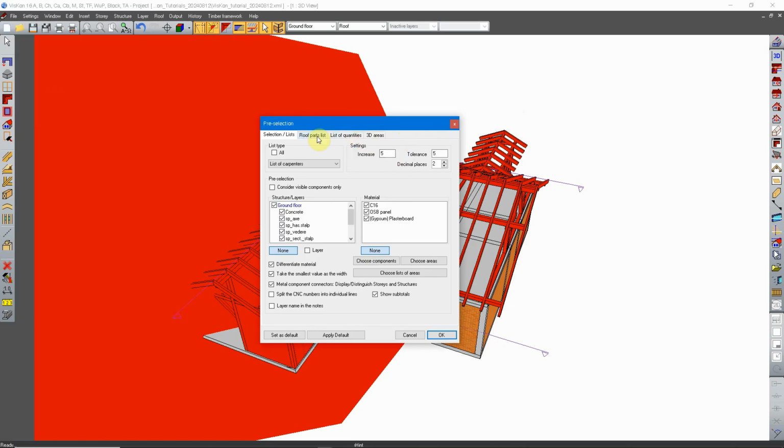and in the pre-selection window we have our structures, and the material panel creates a list about all the materials on those respective structures. If we disable the unwanted structures, we need only these three. We have these kinds of materials: the C16 wood, the OSB panel, and the plasterboard. We need only the wood material for now. Click OK,